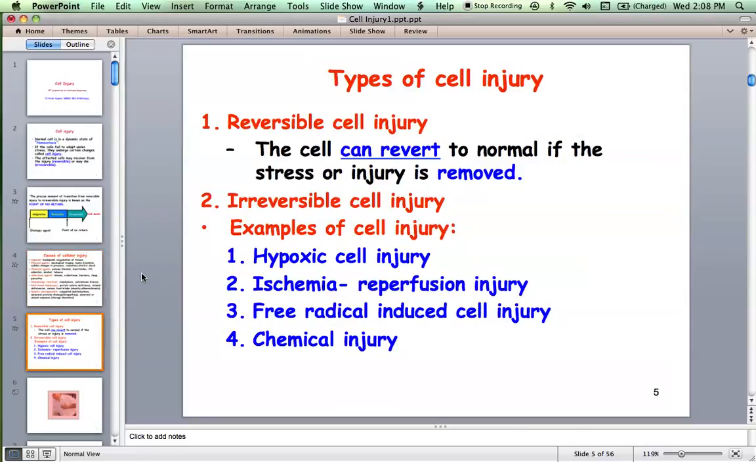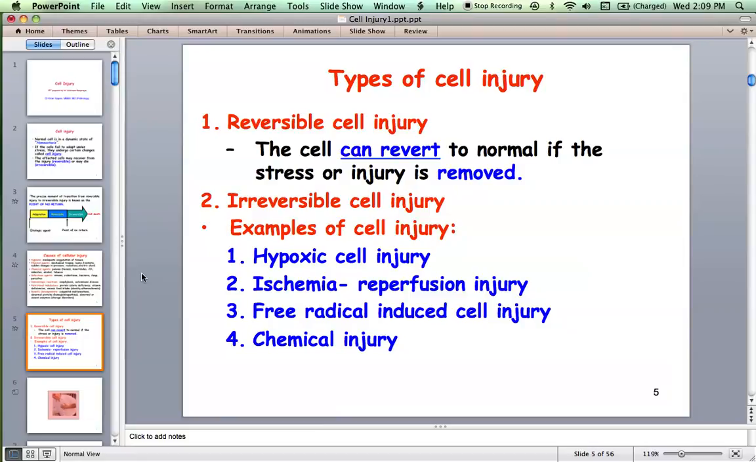Now, reversible and irreversible cell injury. I already discussed several times the differences between reversible and irreversible. Now, we'll discuss some examples: hypoxic cell injury, ischemia reperfusion, free radical induced injury, and chemical injury. We'll discuss in detail, then everything will be very clear for you.